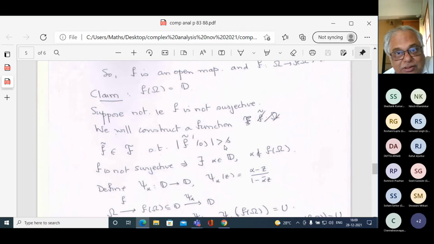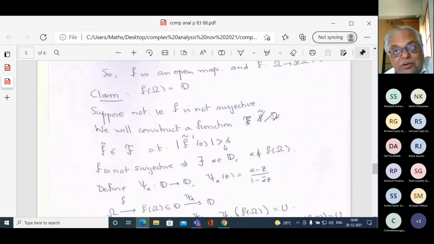And therefore you'll have a contradiction, because I'm starting off with the fact that it's a maximum. Okay, so why? Suppose f is not surjective. There exists a point alpha in D which is not in the image of f. Then you define this thing which takes alpha to 0. Define this automorphism of D.